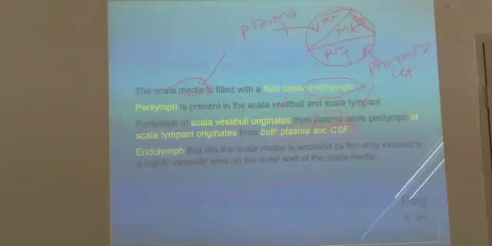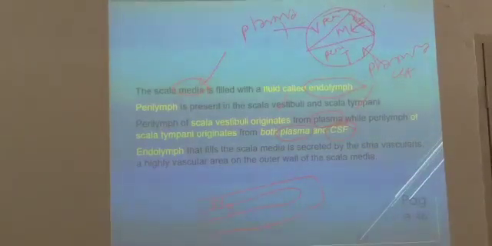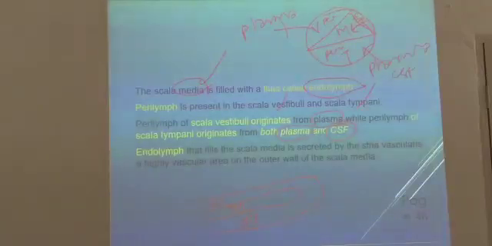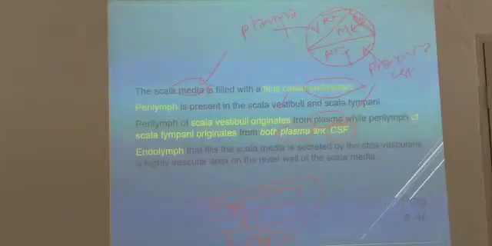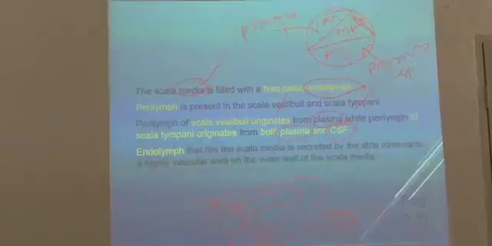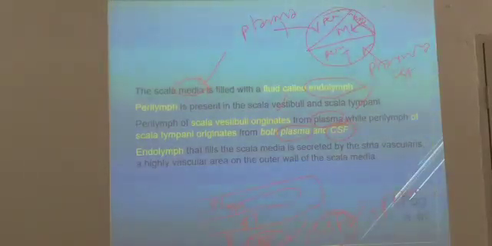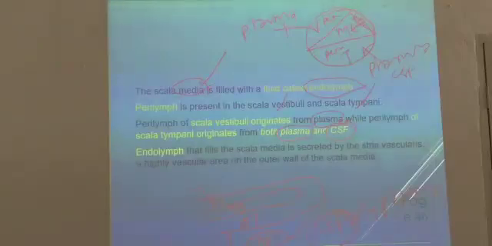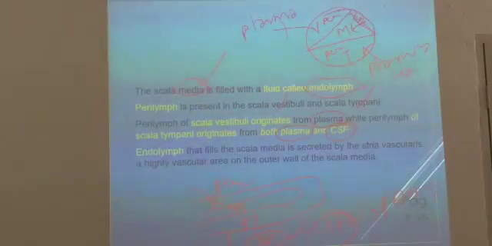Why? Because when you straighten the tube like this, this is scala vestibuli, this is scala media, this is scala tympani. It is connecting to something called the cochlear aqueduct, which is connecting to the CSF space. That is why perilymph of scala tympani is produced by CSF along with plasma. But perilymph of scala vestibuli is produced only by plasma, as we have seen.